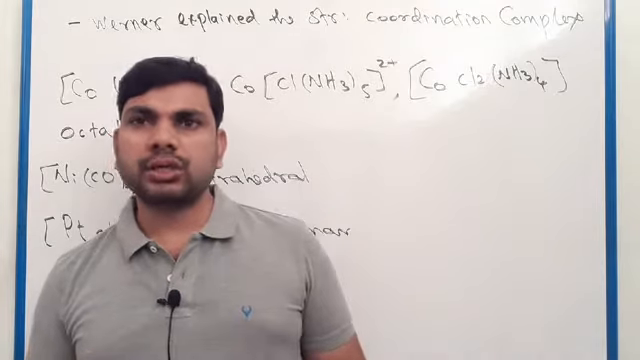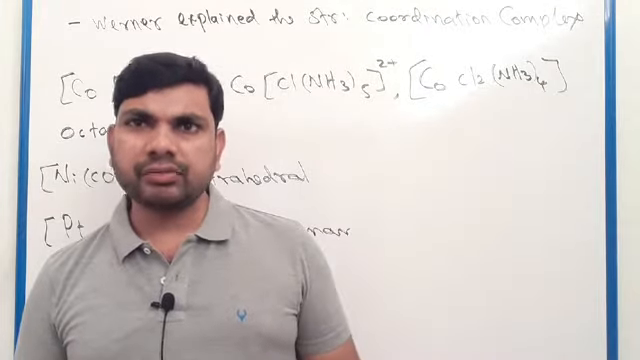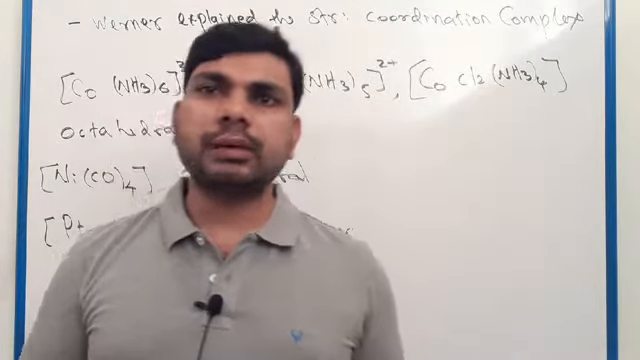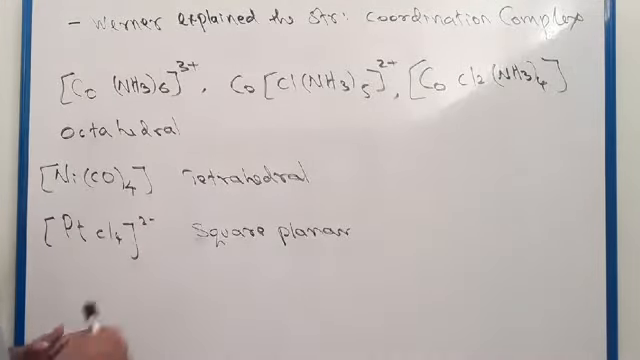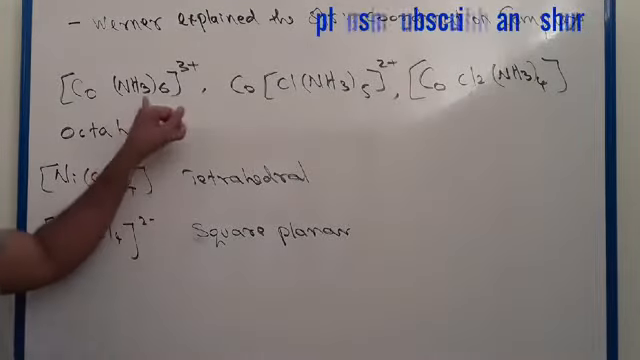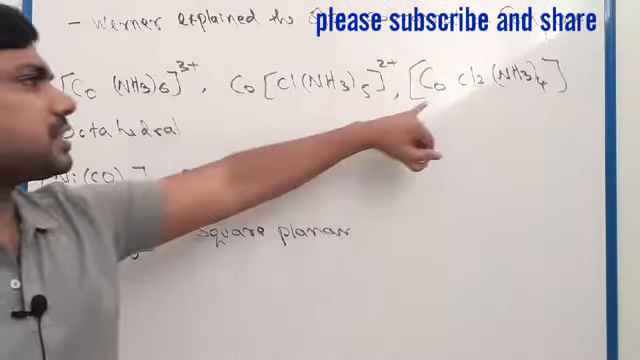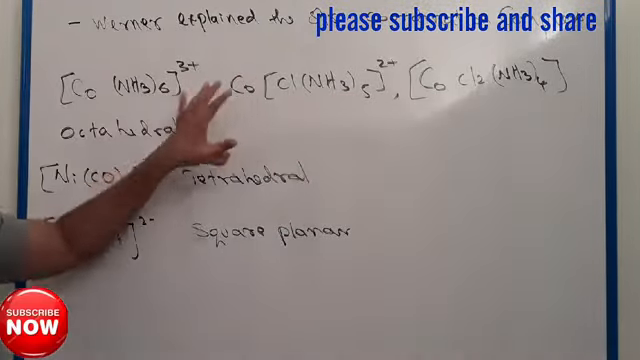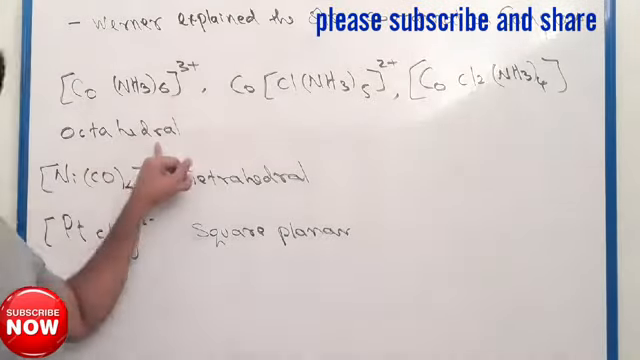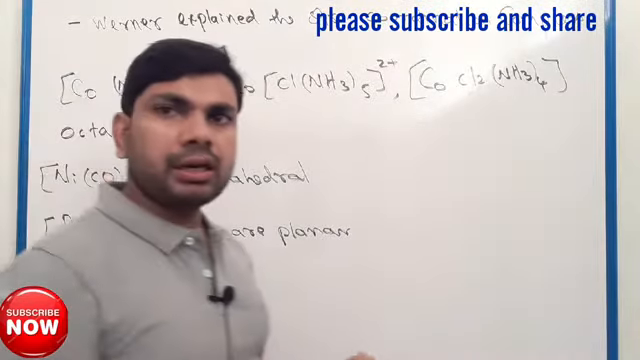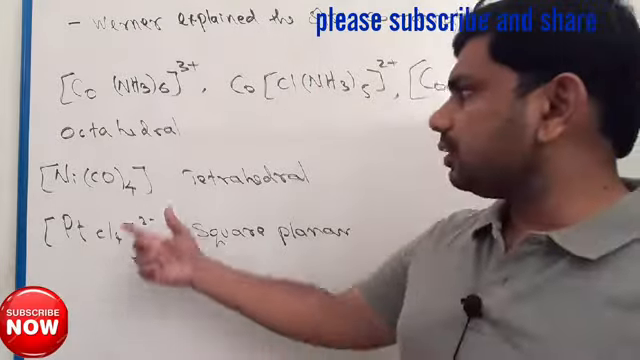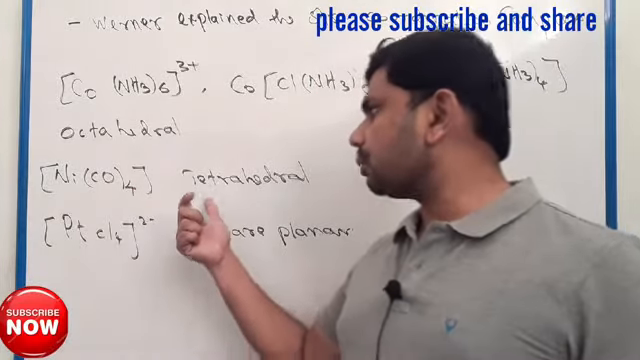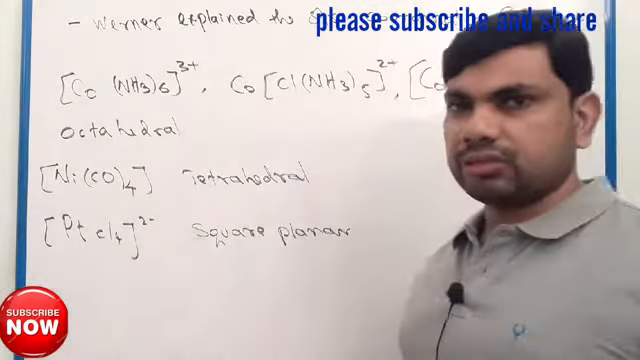Alfred Werner also explained the structure of coordination compounds: different types of structure, octahedral, tetrahedral, square planar. See this example: here there are 6 ligands, 2 plus 4, and these compounds are octahedral in geometry. Similarly, here with 4 ligands, the coordination compounds are tetrahedral.